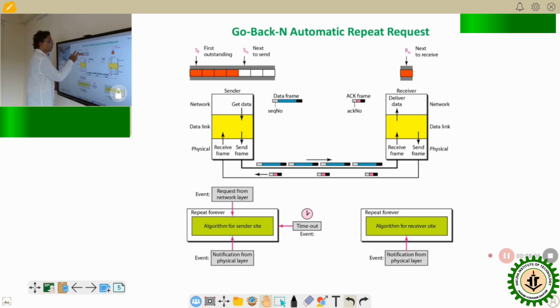So there are marks on the sender side, that is SF and SN. The first one is the first frame we want to send, and the next one is the next frame we want to send. And on the receiver side, there is the next frame to receive. The process continues with the frames, and there is an acknowledgement number.